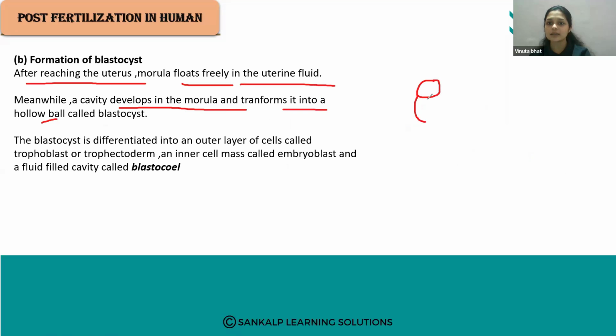Blastocyst, what it looks like is, so the cells like this, and there will be a cavity.